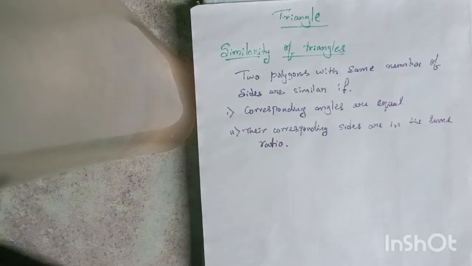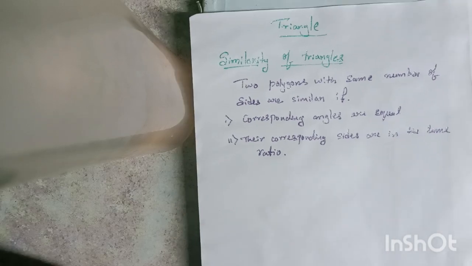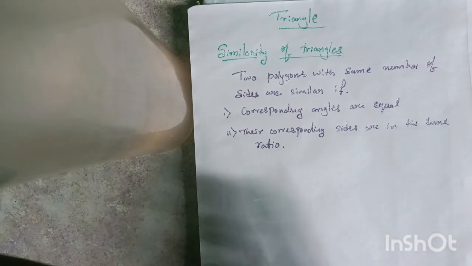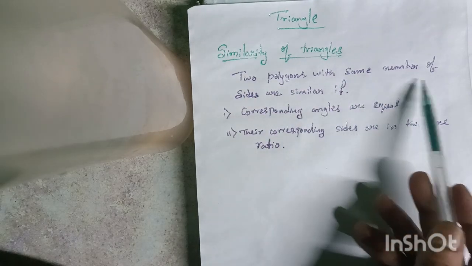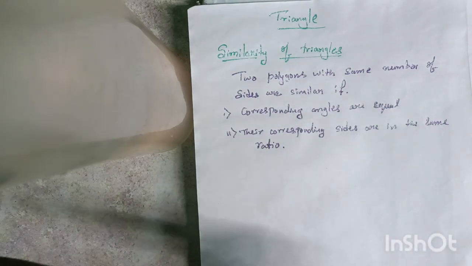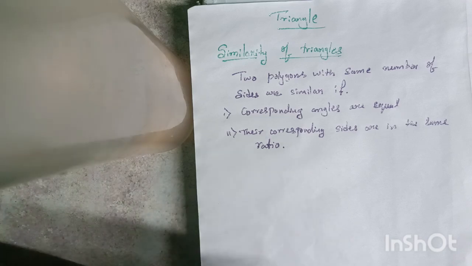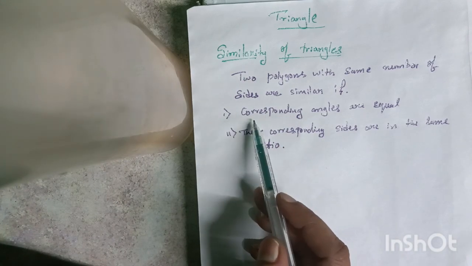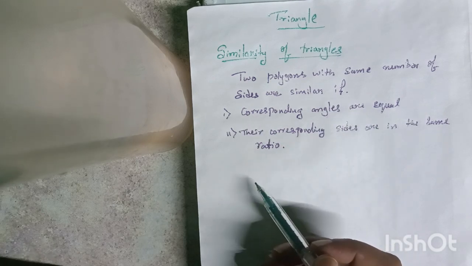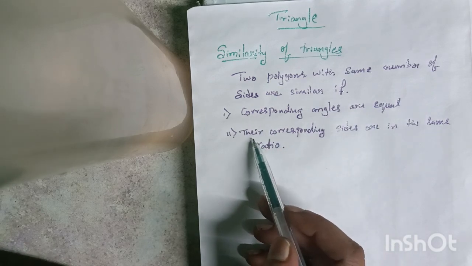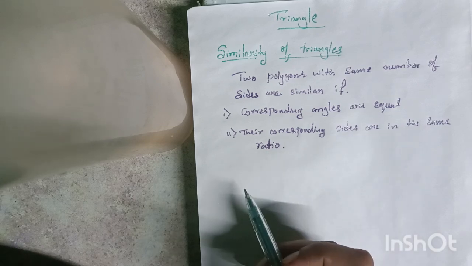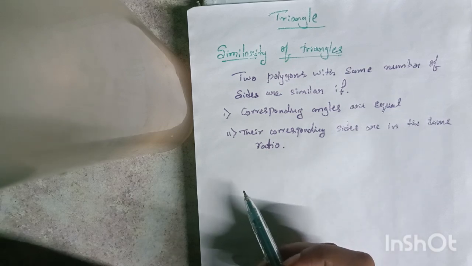So similarity of triangles also satisfies the same conditions. If we consider two triangles with the same number of sides, in a triangle we know there are three sides, right? If they are similar, the first condition is that corresponding angles are equal. The other condition is that their corresponding sides are in the same ratio, meaning proportional.